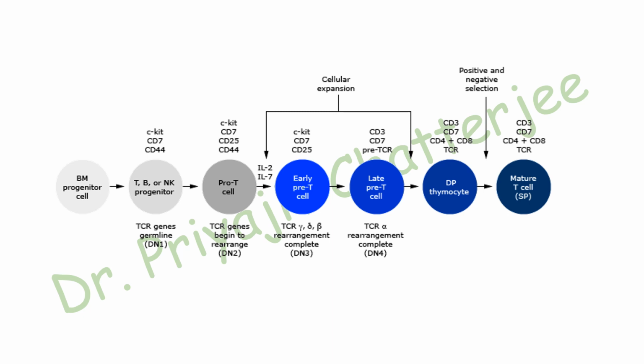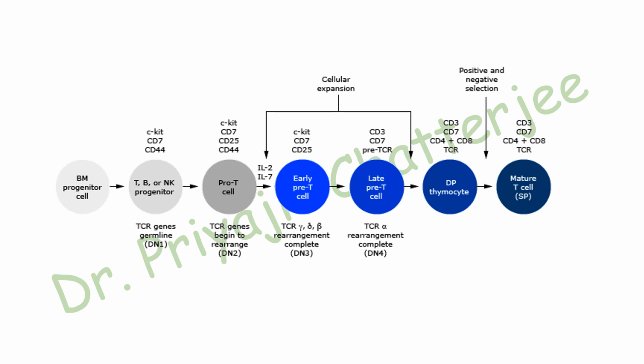In the early pre T cell, c-KIT, CD7 and CD25 proteins are expressed. TCR gamma, delta, beta rearrangement is completed at this DN3 stage. After the DN3 stage, which is also known as early pre-T cell, it will form the late pre-T cell,